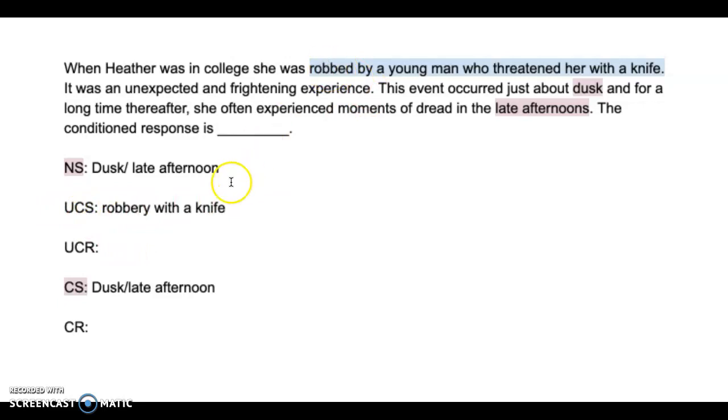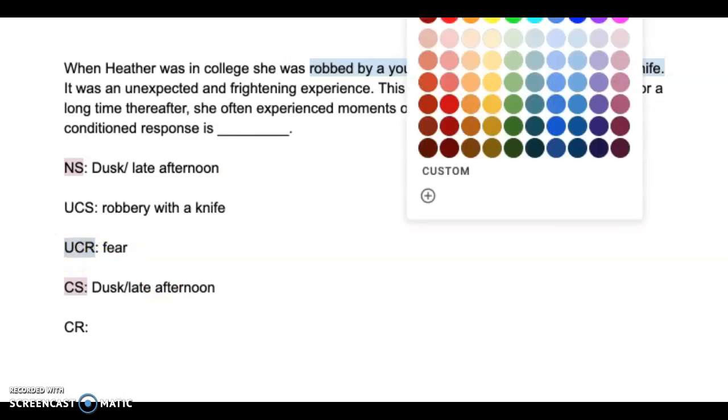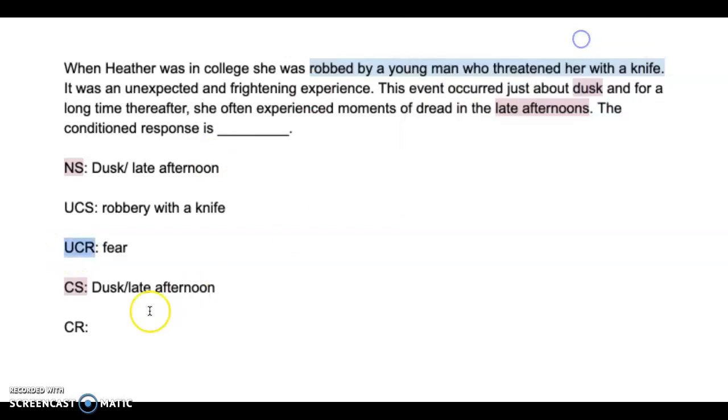Now, we've got to look at how our unconditioned stimulus is going to cause our unconditioned response. Okay, so what does the robbery with a knife cause? It causes fear, her being frightened, I suppose. So you could say Heather being frightened. I'm just going to say fear. Okay. Our unconditioned response is always the same as our conditioned response. There's only one thing that changes. So we can fill that in, fear.